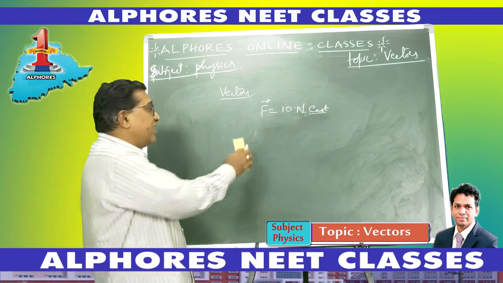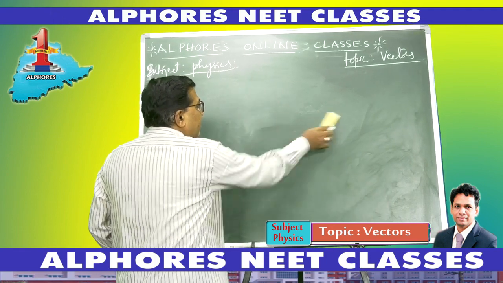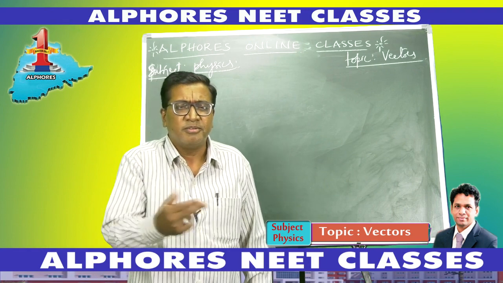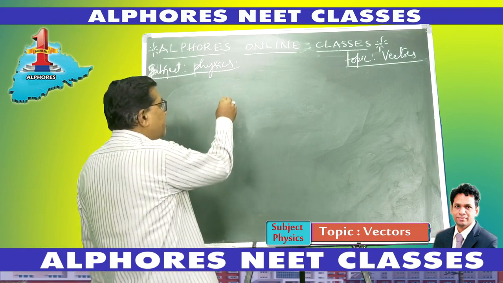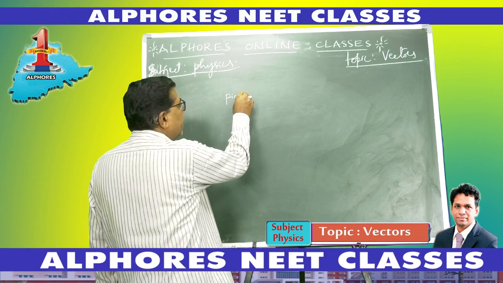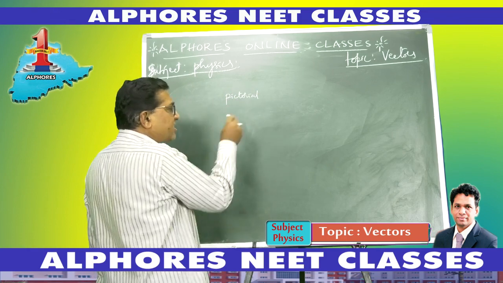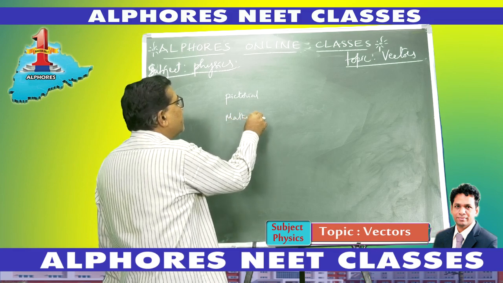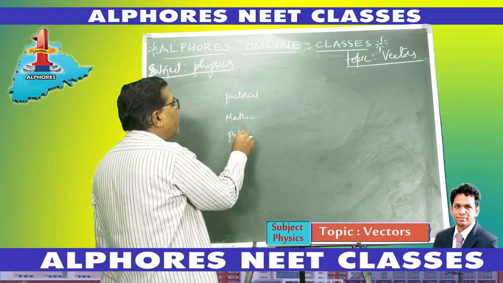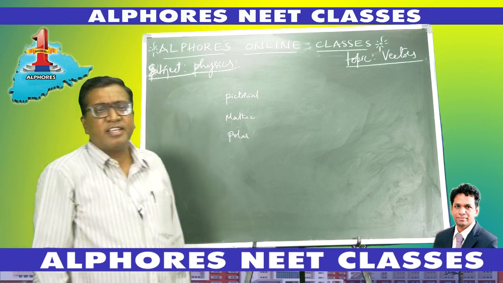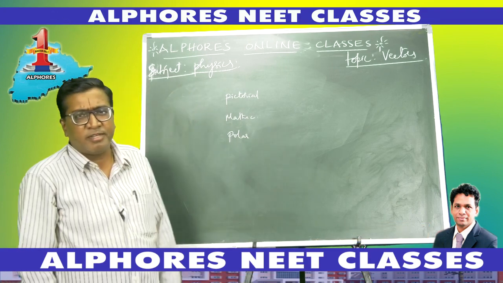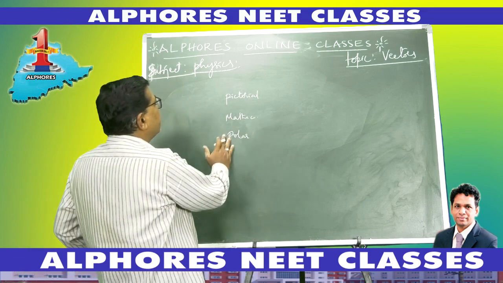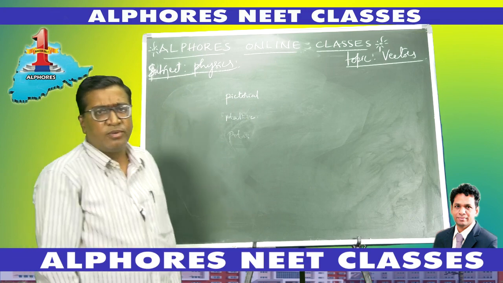Now I was telling you yesterday, how do you represent vectors? We represent vectors by three methods. One is picture form, pictorial representation of vectors, that is graphical method. Second, there is another method, mathematical method of representation, and the third one is polar coordinate method, by which we express the vectors. So vectors are represented by these three forms, okay, right?